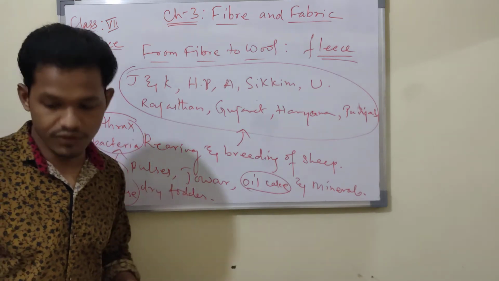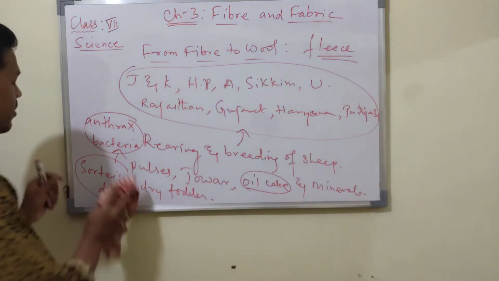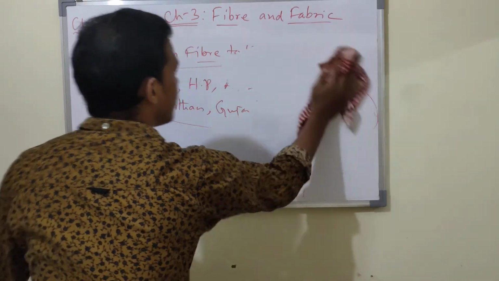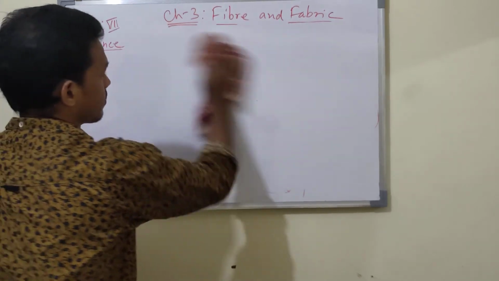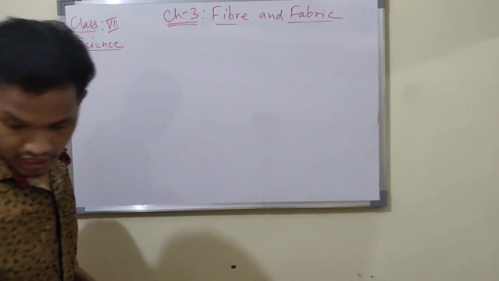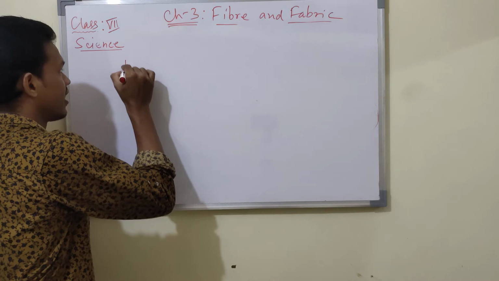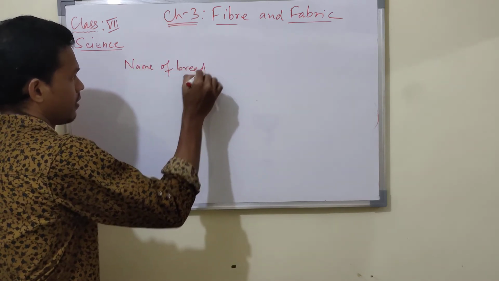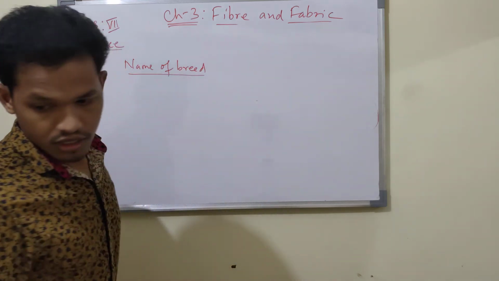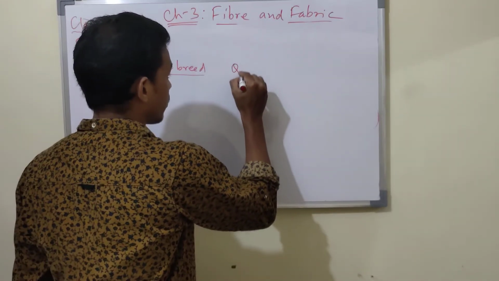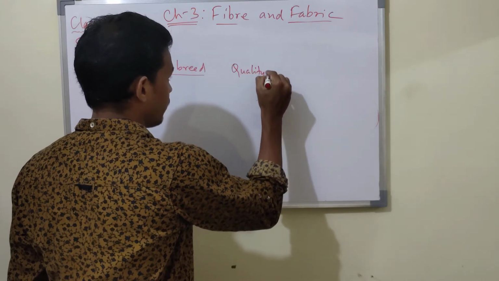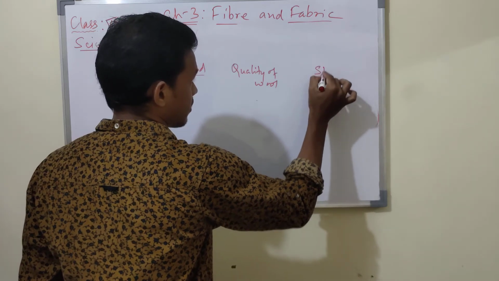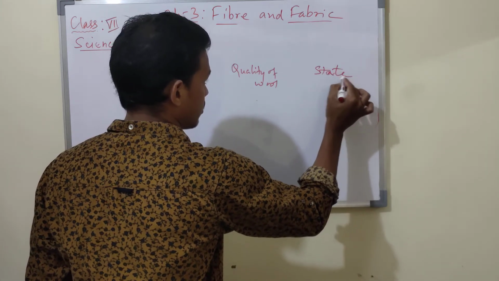Next we will study different names of some breeds which are found in different states. I will list those sheep down. Got it now? So we will write here the name of breed, then quality of wool, and here state: in which state these are found.